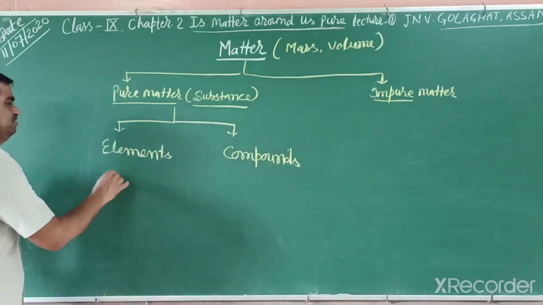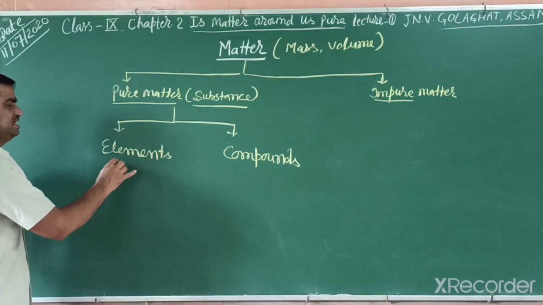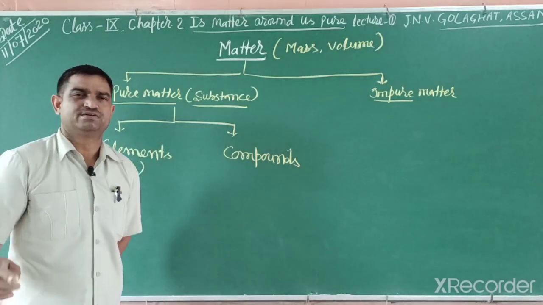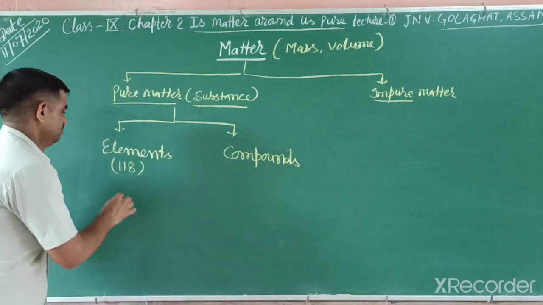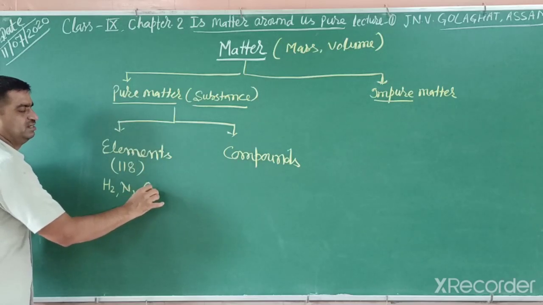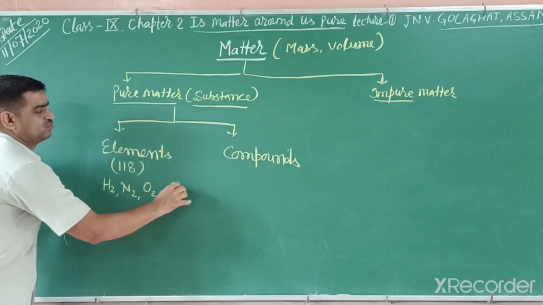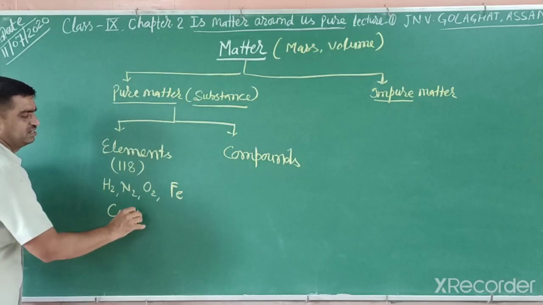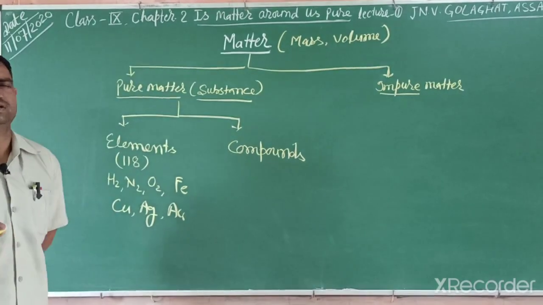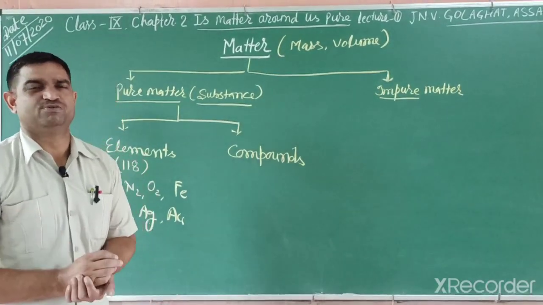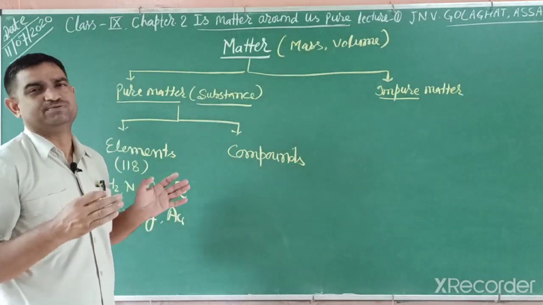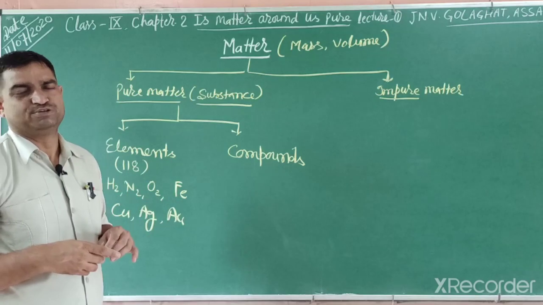Students, you know elements. Till now 118 elements have been discovered and written in our periodic table, like hydrogen, oxygen, nitrogen. Some examples we can give: hydrogen, nitrogen, oxygen, iron, copper, silver, gold. These are elements. They have the same kind of particles, their nature is the same wherever you get them from, and we can't separate them by a physical process.